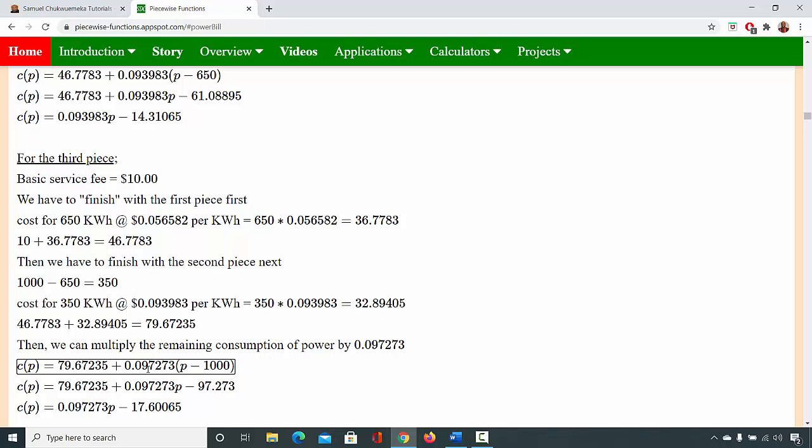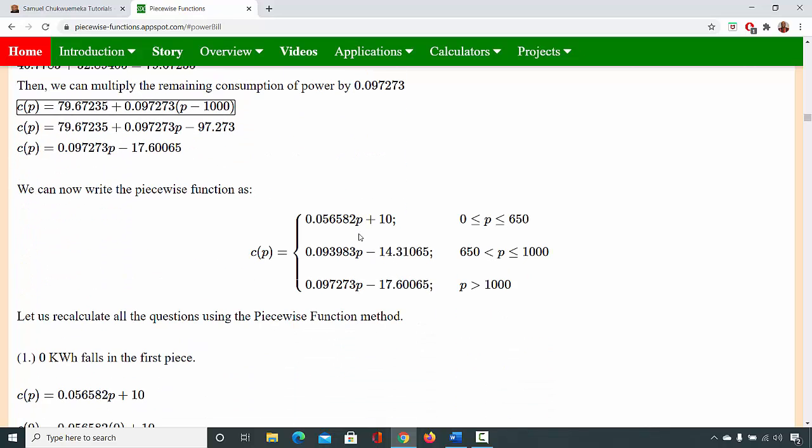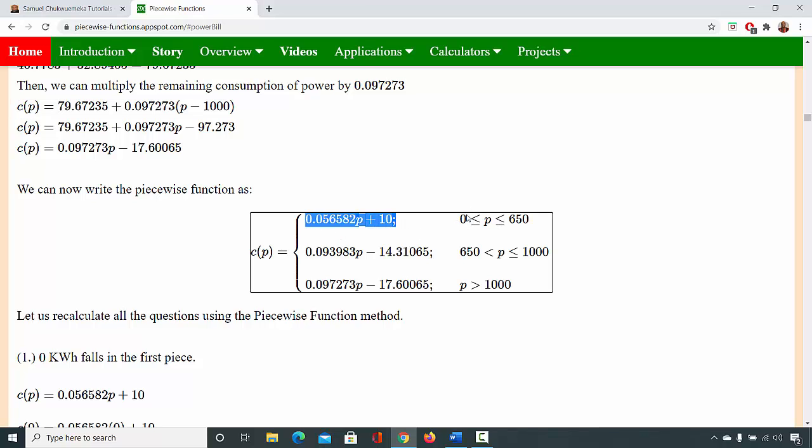So you have to multiply that with the rate for the third piece. You distribute and you simplify. So you now have your piecewise function here. These are the pieces here. This is the domain. This is the function for the first piece. This is the domain for the first piece, which means